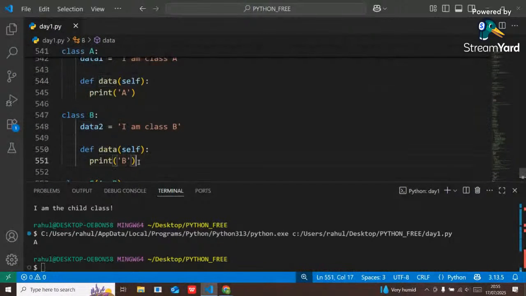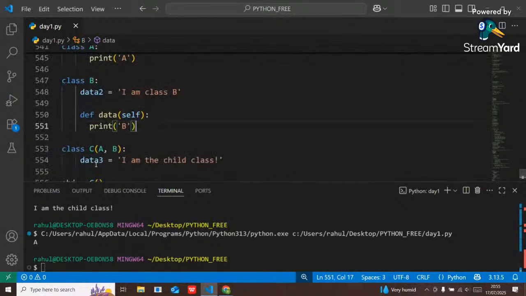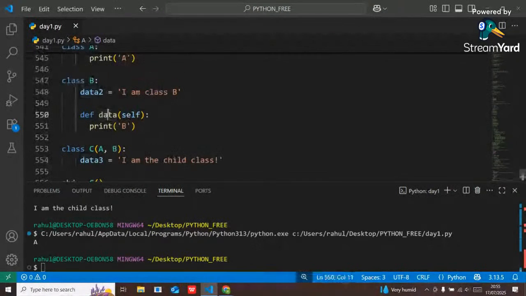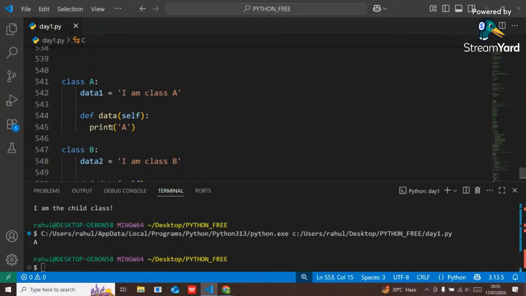Both method names are the same. And here I have passed A and B. So just because both method names are the same, the method will be derived from which class? A, because we have passed A first. Just because we have passed the A class first, it will take that data method from A.